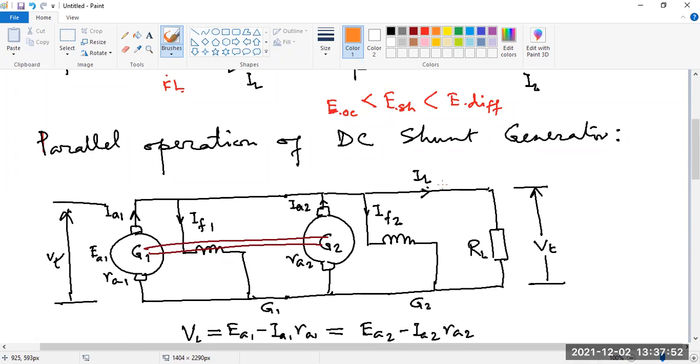This will never change. And not even the load current. The load current will always be the same if the terminal voltage doesn't change, because IL is given by VT by RL, nothing to do with the generator. If the terminal voltage changes, it will change for both generators. It cannot be VT for generator 1 and a different VT for G2. It is not possible.